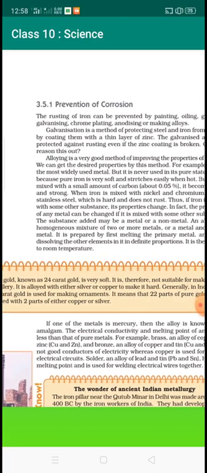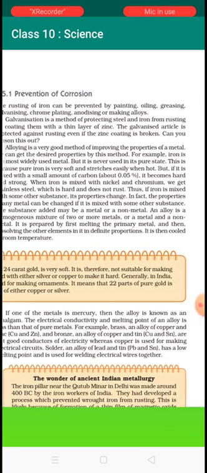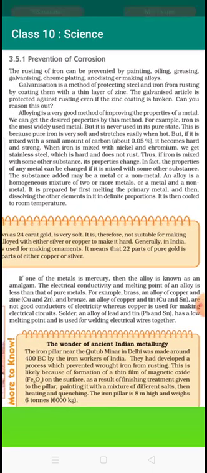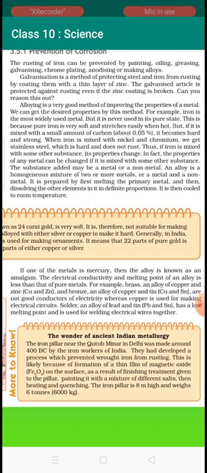Electrical conductivity and melting point of an alloy are less than those of the pure metal. Brass is an alloy of copper and zinc. Bronze is an alloy of copper and tin. These are not good conductors of electricity, whereas copper is used for making electrical circuits. Solder is an alloy of lead and tin, which has a low melting point and is used for welding electrical wires together.